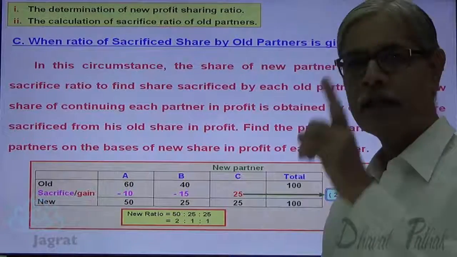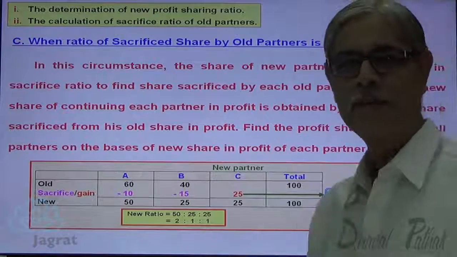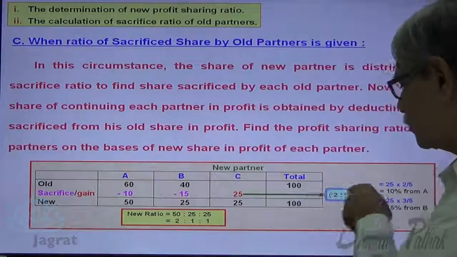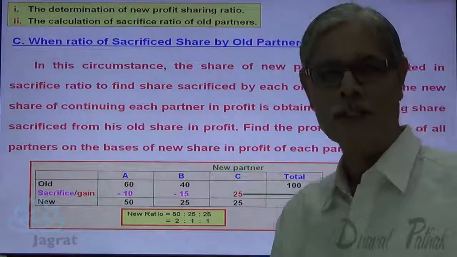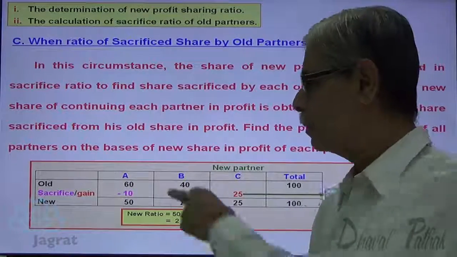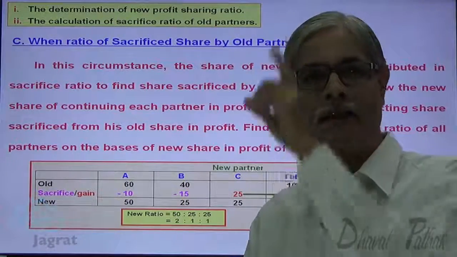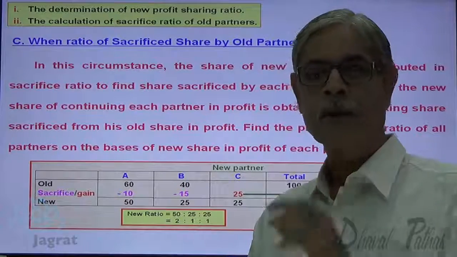Now, in the first sum, you are given the old ratio. You are given the share of C. In what proportion the sacrifice was made? That was not given in the first situation. In that situation, we presume that sacrifice was made in the ratio of 60 to 40. So 3 to 2 was the sacrifice made in the first option.